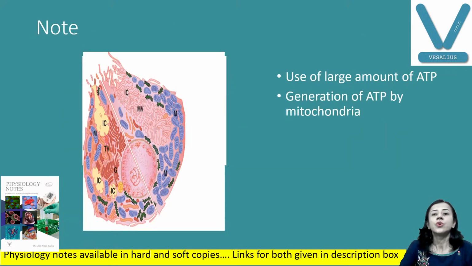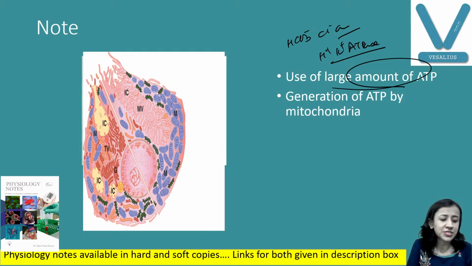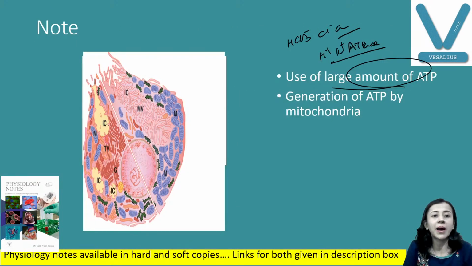Fine. Now for this we require a large amount of ATP, because of the H plus K plus ATPase as well as the HCO3 minus chloride antiporters. So all these actions require ATP. Where does this ATP come from? It comes from the mitochondria.